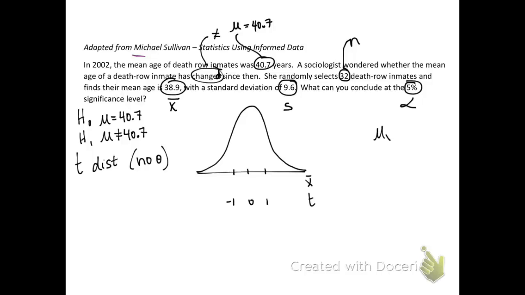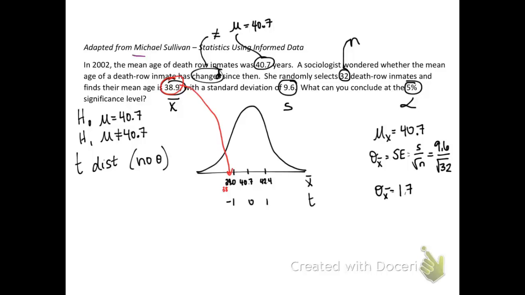This is our distribution of all possible samples of size 32, the mean age of death row inmates. We'll do 0, 1, and negative 1 standard deviations from the mean. The mean of all of the means is assumed to be the null hypothesis, which is 40.7. Assume the null to be true. The standard deviation, or the standard error of the mean, is s over the square root of n, in this case 9.6 over the square root of 32. This gives us 1.7. So one standard deviation from the mean gives us the following.